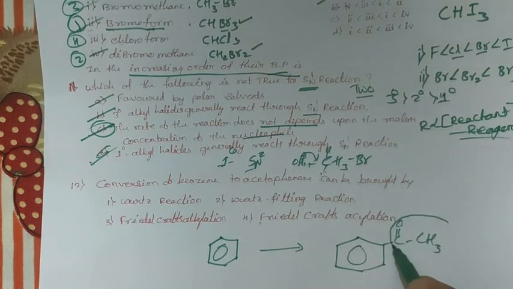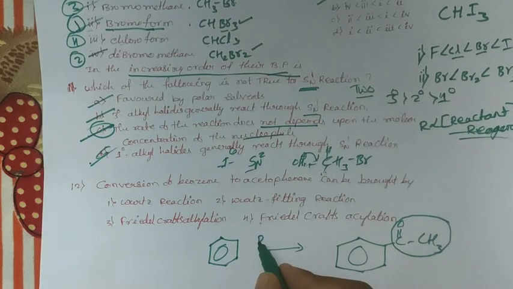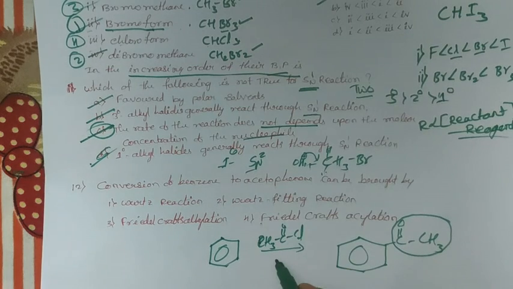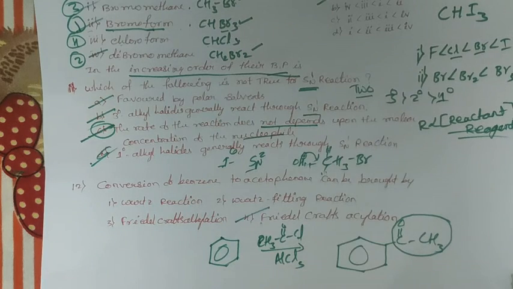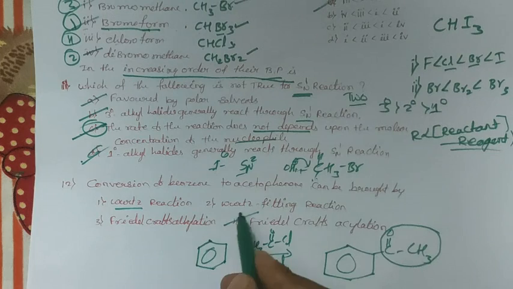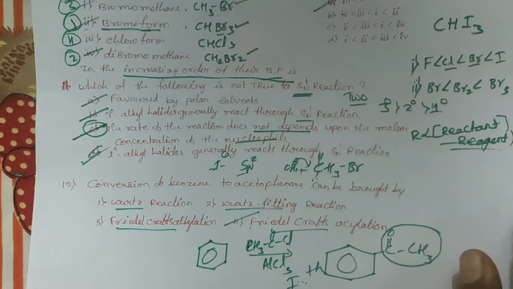This acetyl group is attacking, means this is Friedel-Crafts acylation. Friedel-Crafts acylation means CH3COCl in presence of AlCl3. Therefore, it is Friedel-Crafts acylation reaction, dear student. It's very simple. That's why they are confusing Wurtz reaction, Wurtz-Fittig reaction, Friedel-Crafts alkylation, Friedel-Crafts acylation. That's why it is the first concept.